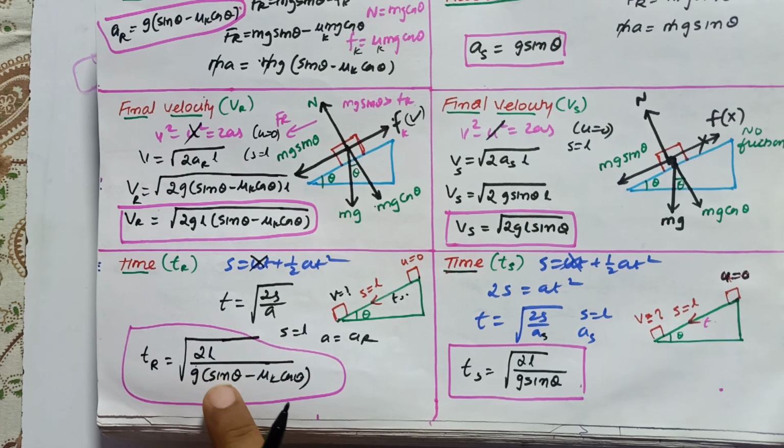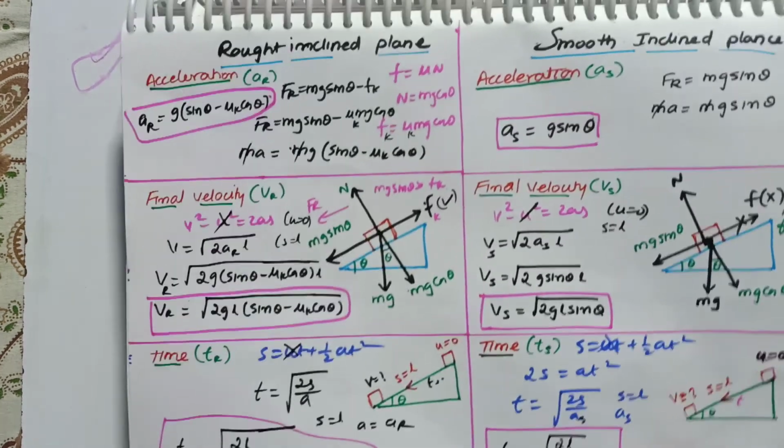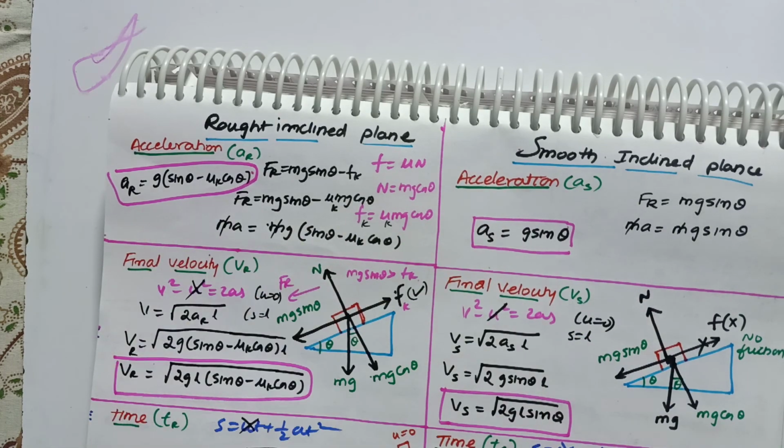So see here, this is going to be the final formula for smooth as well as rough, and the velocity comparison of smooth and rough. And the acceleration comparison of smooth and rough.